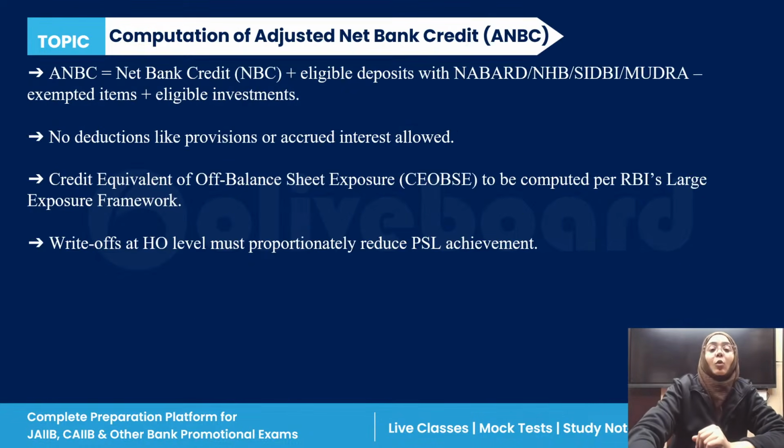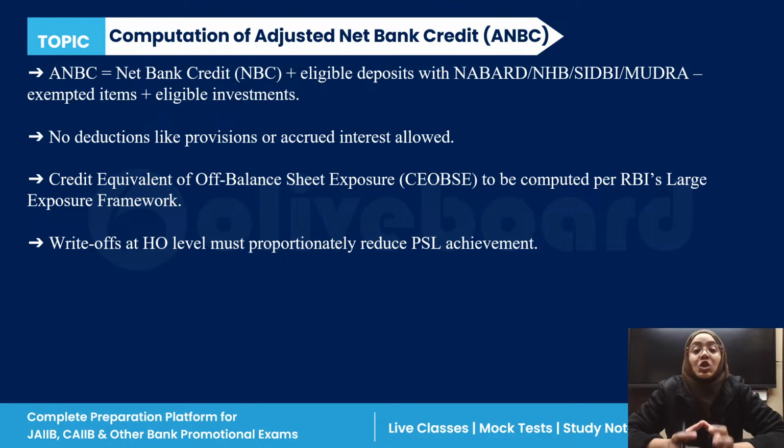Now, first of all, let's look at the adjusted net bank credit, ANBC. Adjusted net bank credit is a very important term before I start the percentages. We have to look at two terms: adjusted net bank credit and credit equivalent of balance sheet exposure. What is adjusted net bank credit?